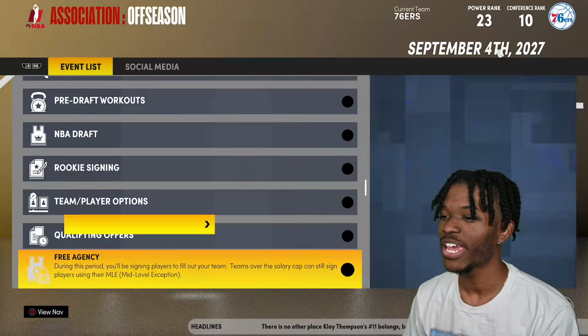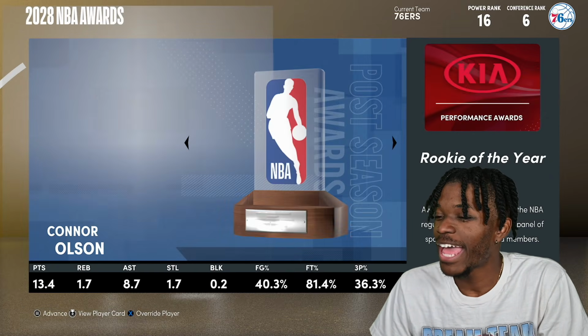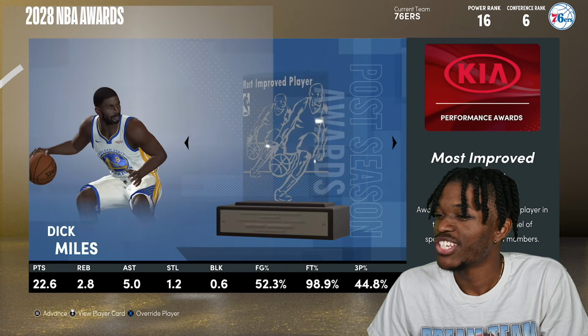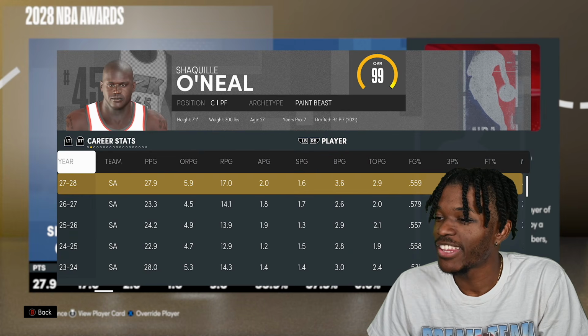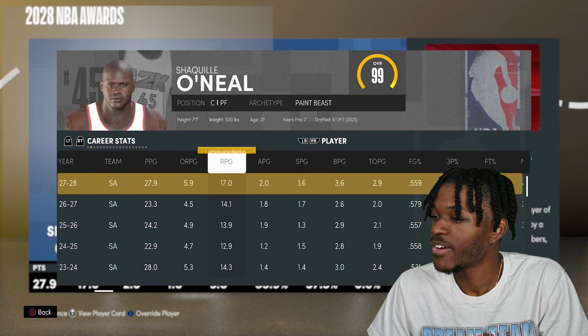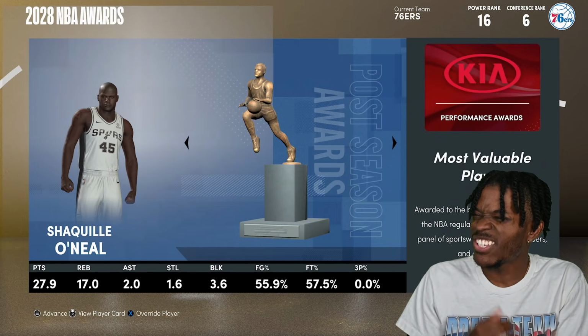None of these guys are going to be free agents. Shaq. All right, Spurs, did y'all do it again? Like actually make it out of the first round this time. Shaq is starting his dominance. How old is he now? At 27, Shaq is finally dominating the league. It took him a little while to get there. 28-17. Shaq Diesel. Come on, man.